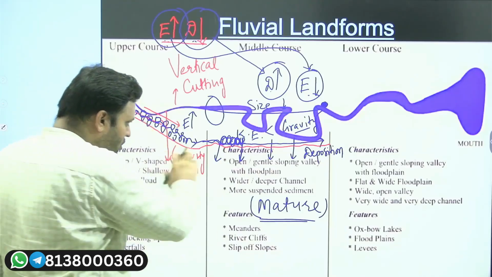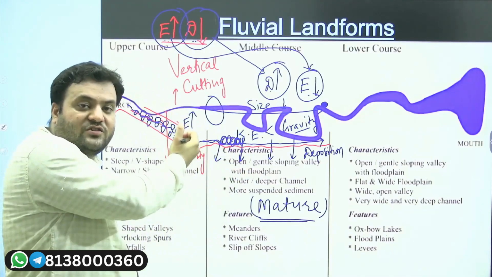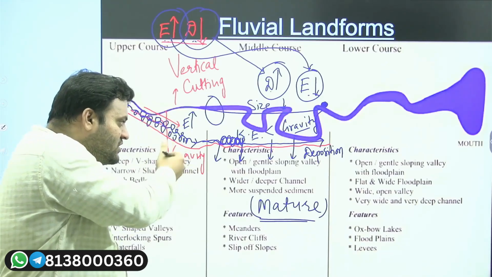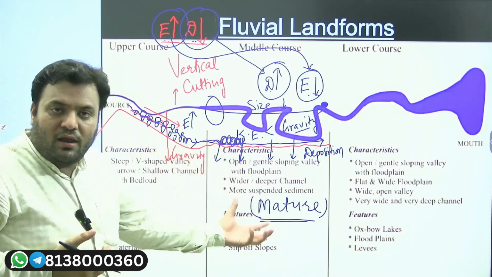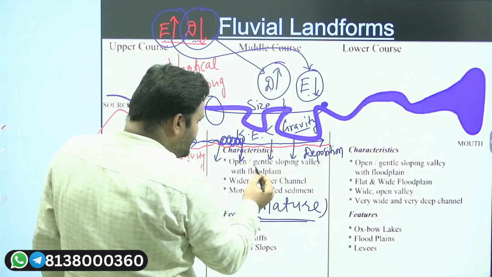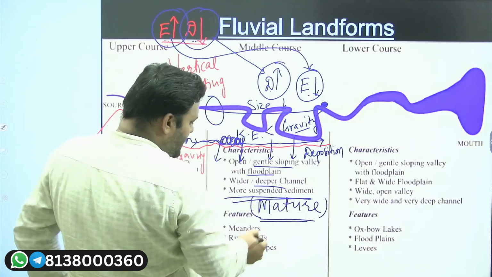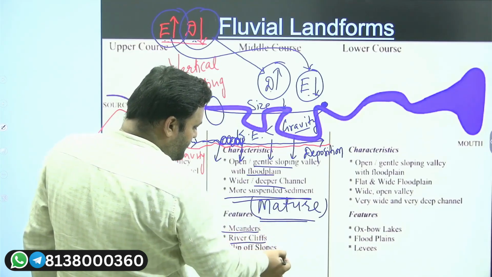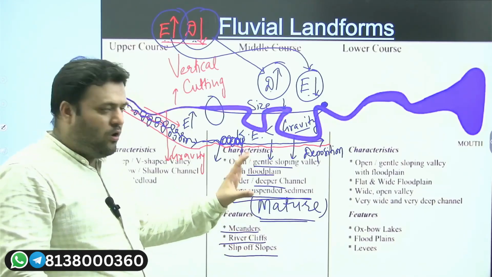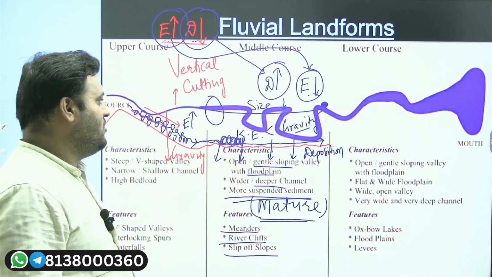First we have this slope. With respect to the slope, there is the action of water. With respect to the action of water, there is the erosion, abrasion, attrition, hydraulic action. As a result of that, there is a formation of landforms. There are topographical features which are formed. So here you will see the gentle valleys, floodplains, deeper channel, more sediments will be there. Here you will see meanders, here you will see river cliffs, here you will see slip-off slopes, those which are formed in meandering.